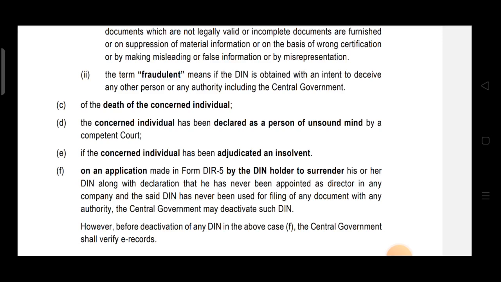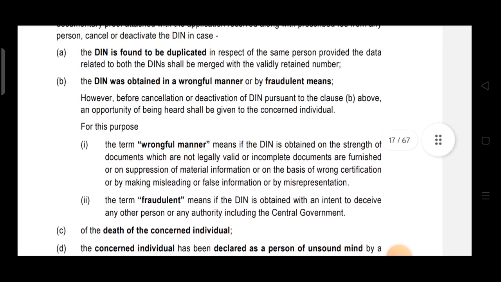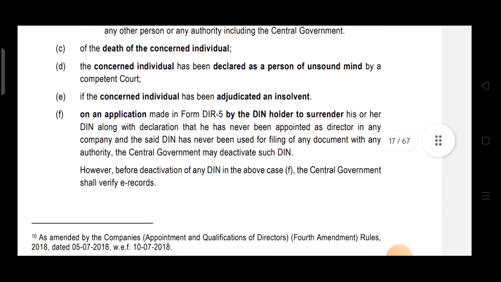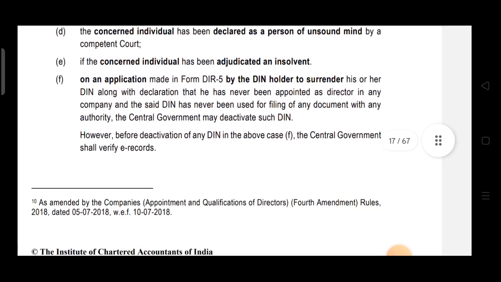So there are 6 such cases. One is DIN is found to be duplicated. DIN was obtained in a wrongful manner. In case of death of the individual, in case the individual is declared a person of unsound mind, in case the individual has been adjudicated as insolvent, in case the DIN holder is required to surrender his DIN.